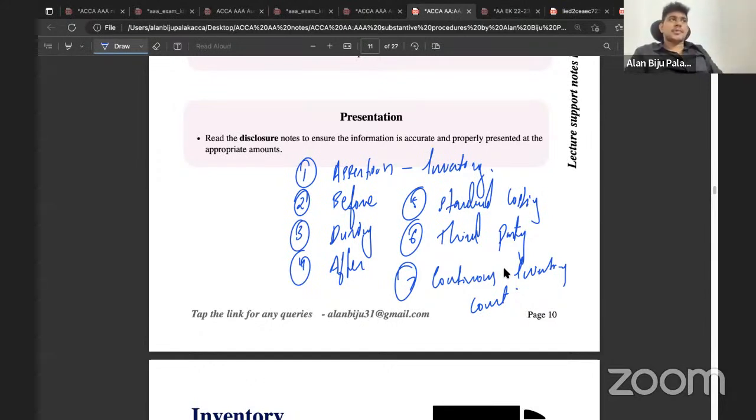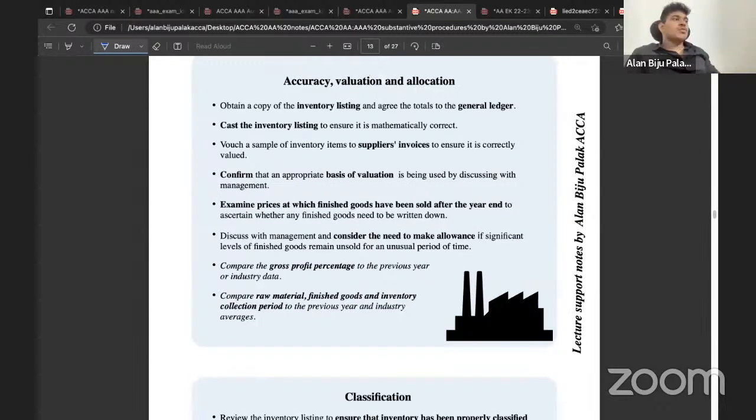Consider that the examiner asks you to perform substantive procedures in order to confirm the valuation of inventory. If they have asked for the valuation of inventory, these are the inventory assertion specific points, which means you need to write the procedures in relation to the valuation of the inventory according to the scenario. Suppose it is mentioned in the scenario that the inventory count is planned to take place 2 weeks from now, and the examiner is asking you to perform the procedures in relation to the inventory count. In that case, what do you need to write? You need to write about the procedures that you need to perform before the inventory count.